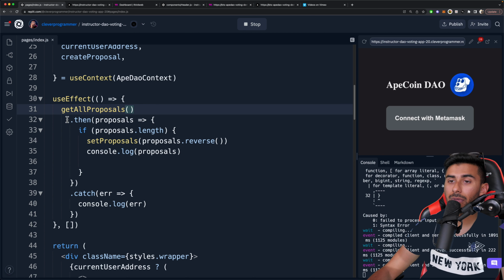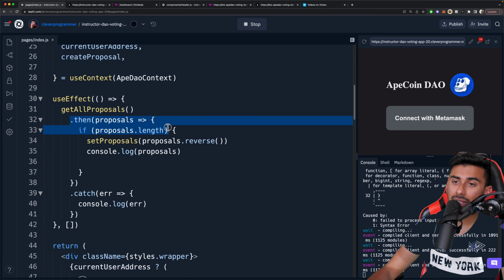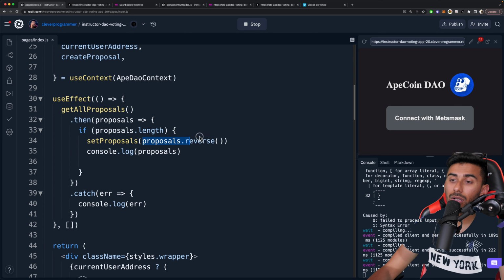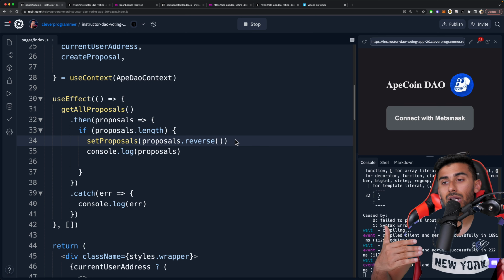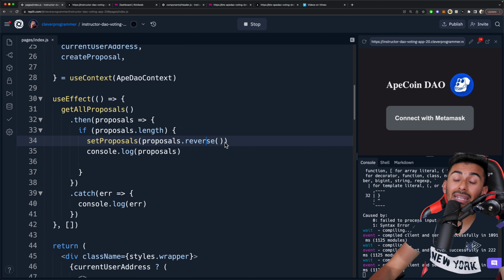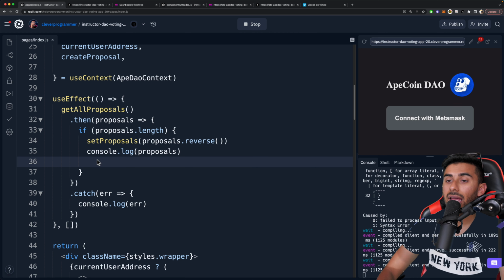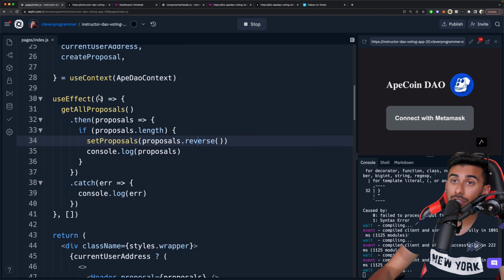And since it's a promise, we're saying once you get it, then check if there are proposals. So that's why it's checking the length. If there are proposals, then I want you to reverse the proposals. So we call .reverse on it. And the point of this .reverse here is so it reverses the order, right? So you actually see it in a descending order, meaning the most recent ones first. And then we go ahead and console log it, so you could see it.